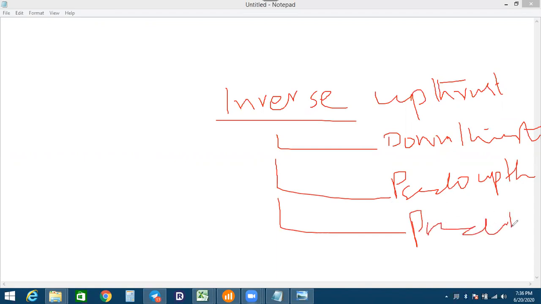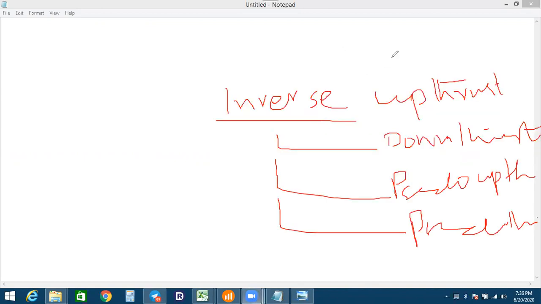Four concepts more. So four concepts we learned before, and four concepts more.